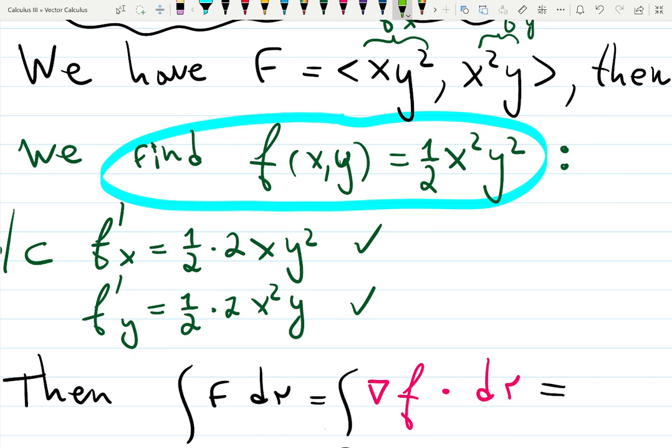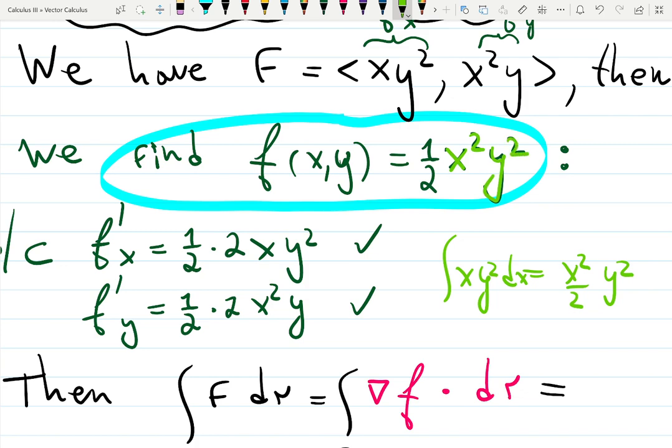Yeah, I also do the same. I choose one, and I'm thinking what could give me x squared y squared in terms of dx. Integral of x y squared dx, in terms of x, will be x squared over 2 times y squared, right? And this part immediately showed up over here.